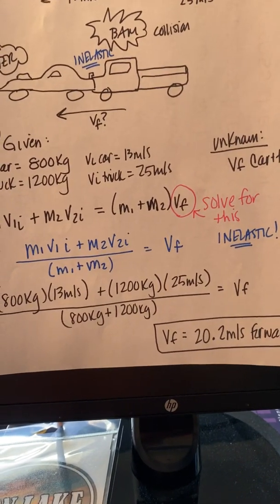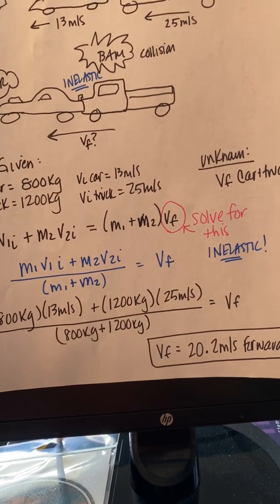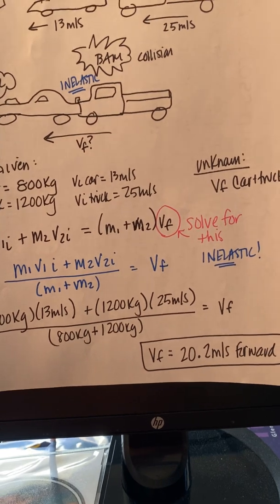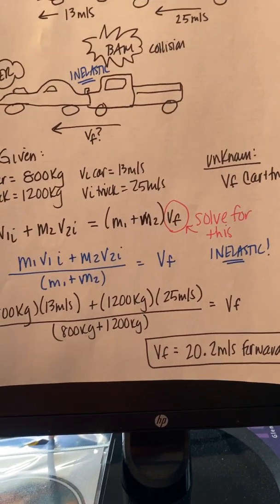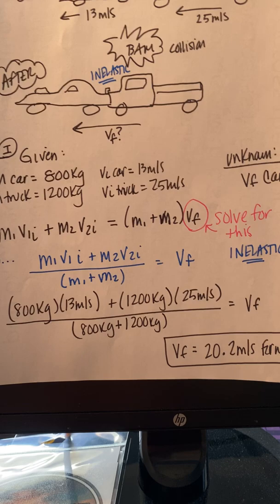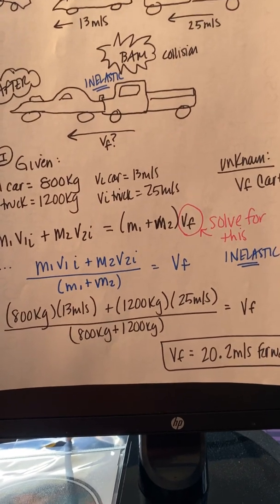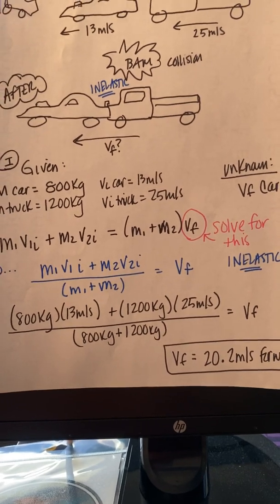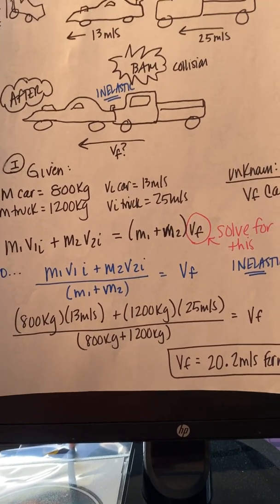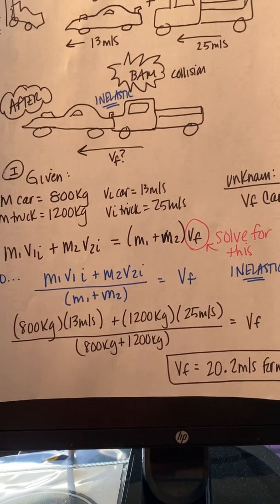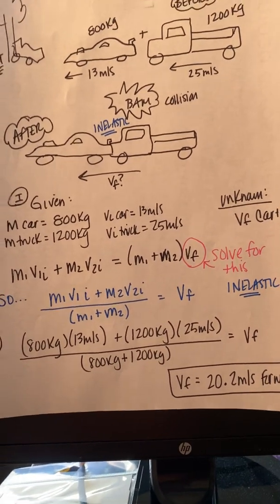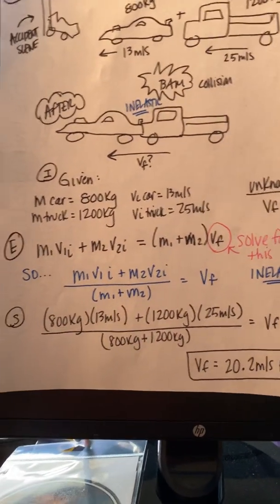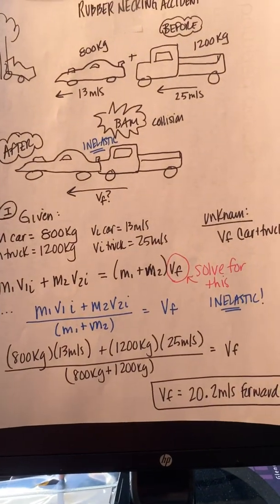which is 10,400 kilogram meters per second, plus we add it to the 1,200 times 25, which is 30,000 kilogram meters per second. So that's 10,400 plus 30,000, which is 40,400 total on top in the numerator. And we divide it by the total mass of the new object. So these are combined. So their total mass together is 800 plus 1,200, which is 2,000 kilograms.